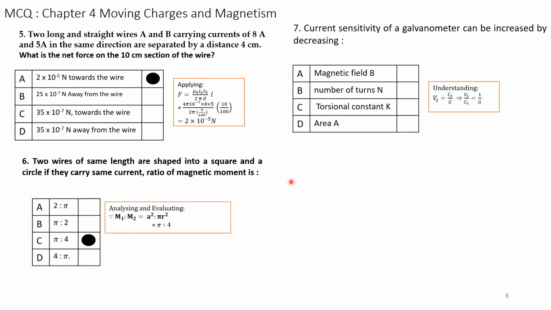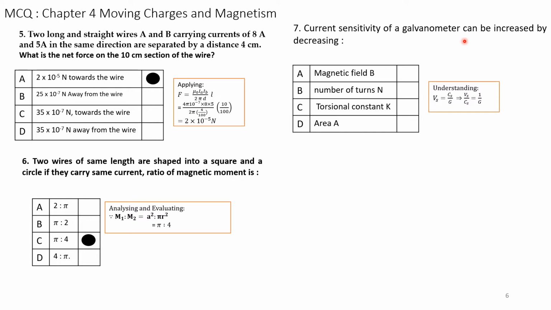Next question. Current sensitivity of a galvanometer can be increased by decreasing. So the question is, we have to increase the current sensitivity of a galvanometer. How do we do it?